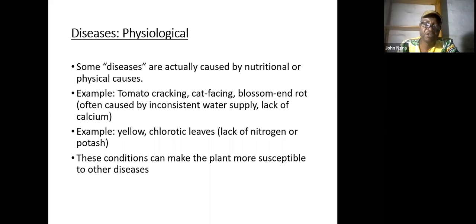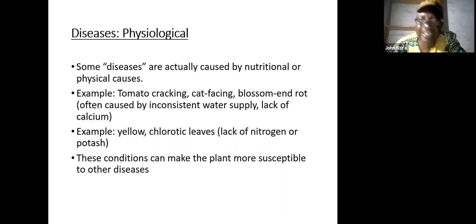Some diseases are actually caused by nutritional or physical causes. So if a plant is weak, then diseases come. Example, tomato cracking, cat facing, and blossom end rot, often caused by inconsistent water supply levels.